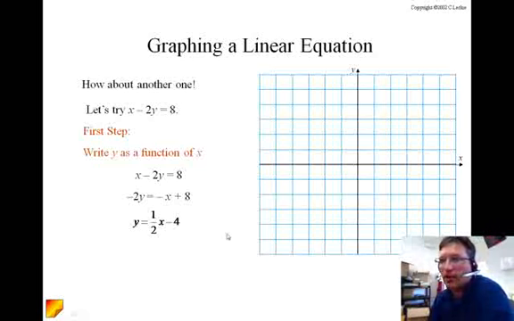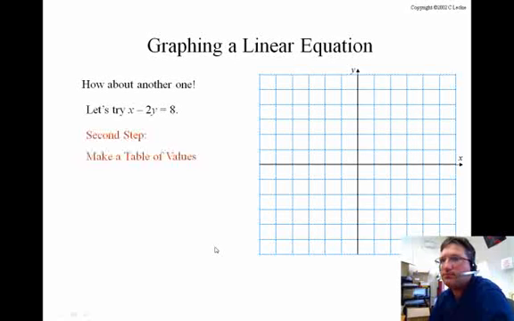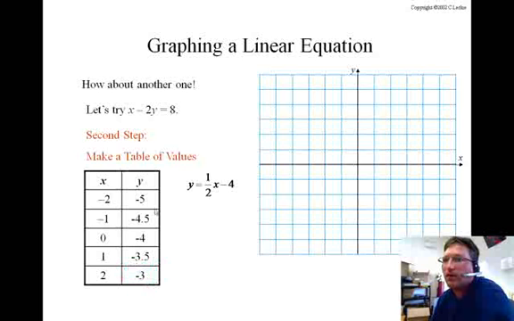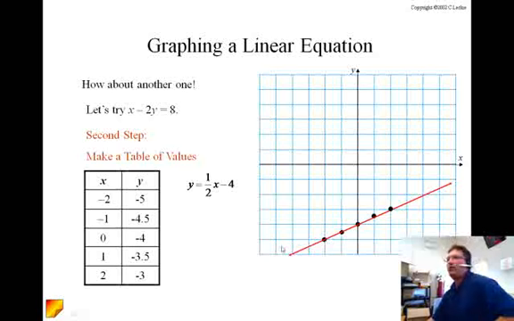Now we can make our chart again. And let's see what we got. Just substituting in values for x, we can get another set of points. Again, the easiest is if we make x equal to 0. Because 1/2 of 0 is 0, minus 4 is negative 4. And we can plot all 5 of these points and we get our line like that.